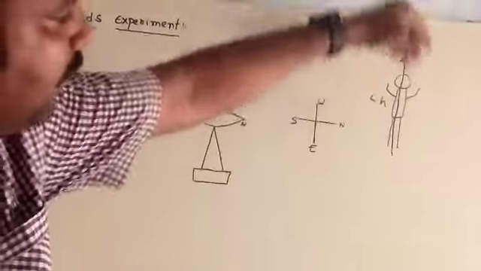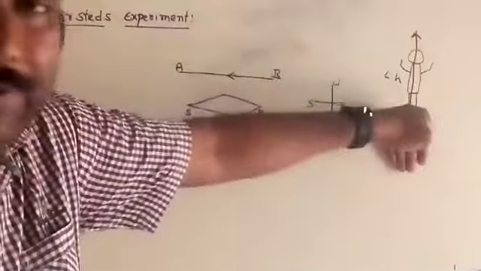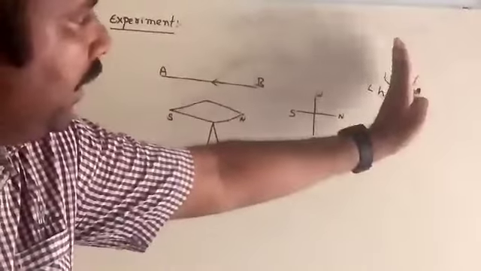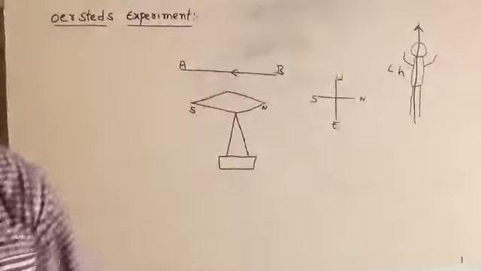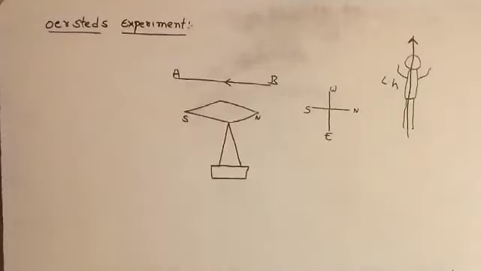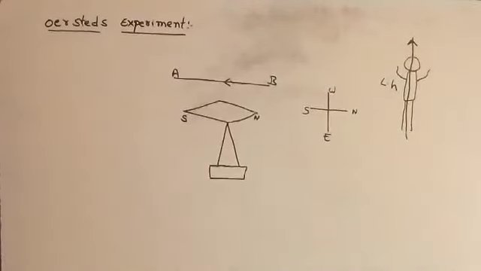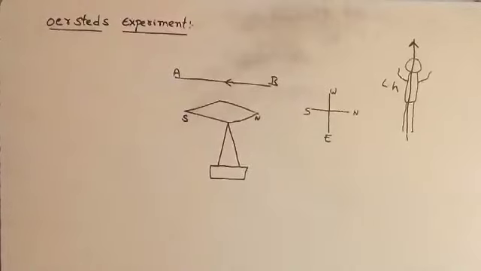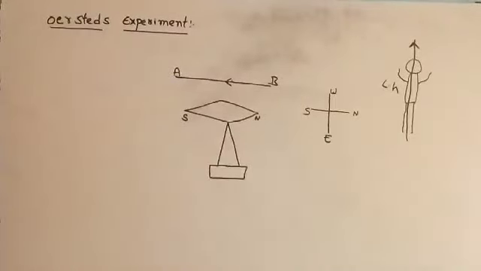Suppose the current is passing from head to the bottom of the feet. In such a condition, the needle will be deflecting towards his right hand. So this law we call Ampere's swimming rule. From this simple experiment, we can conclude that around a current carrying conductor, a magnetic field is created. Because of this magnetic field, the magnetic needle is deflected. That is the reason a current carrying conductor can create a magnetic field.